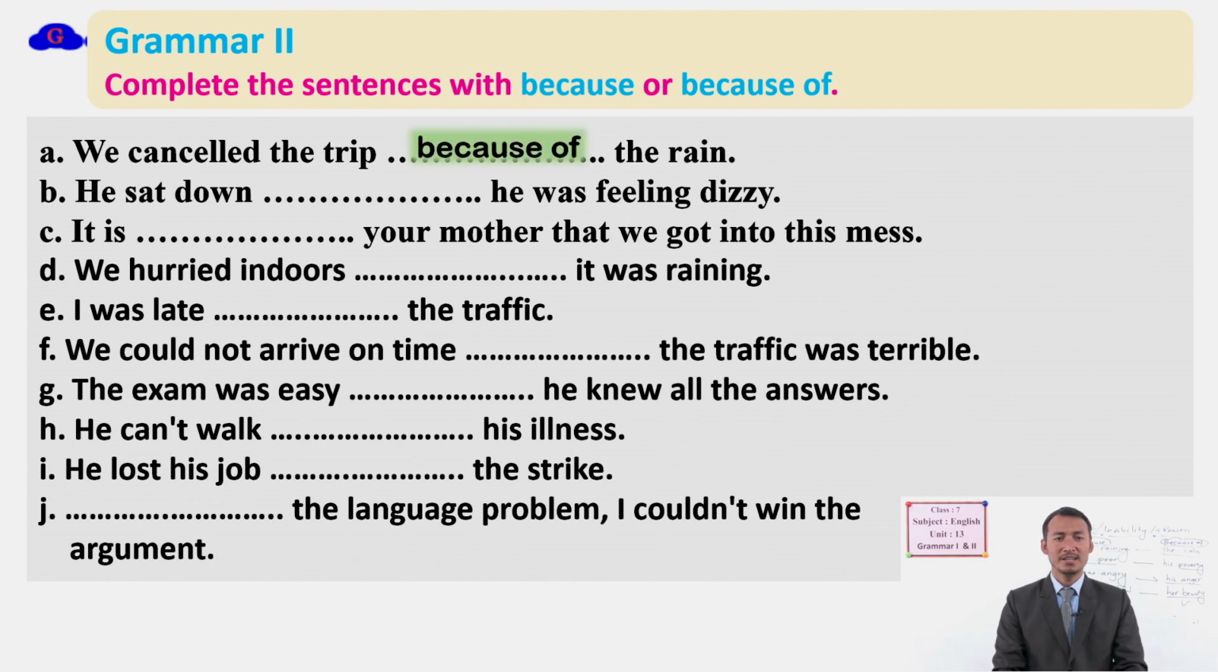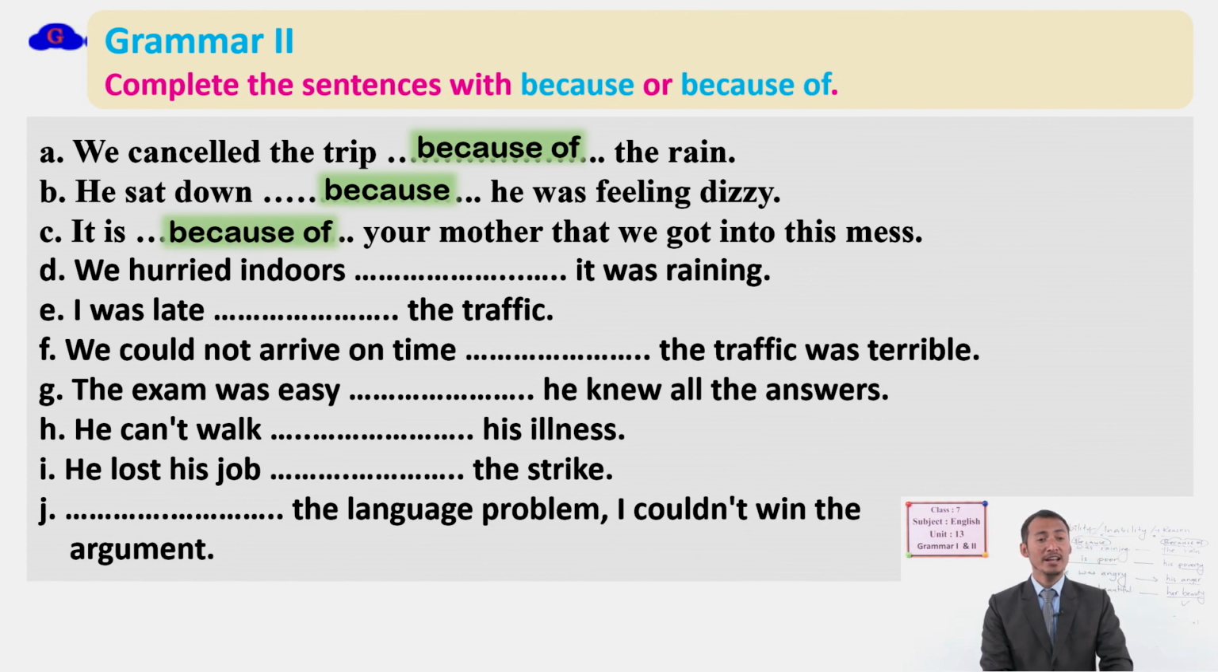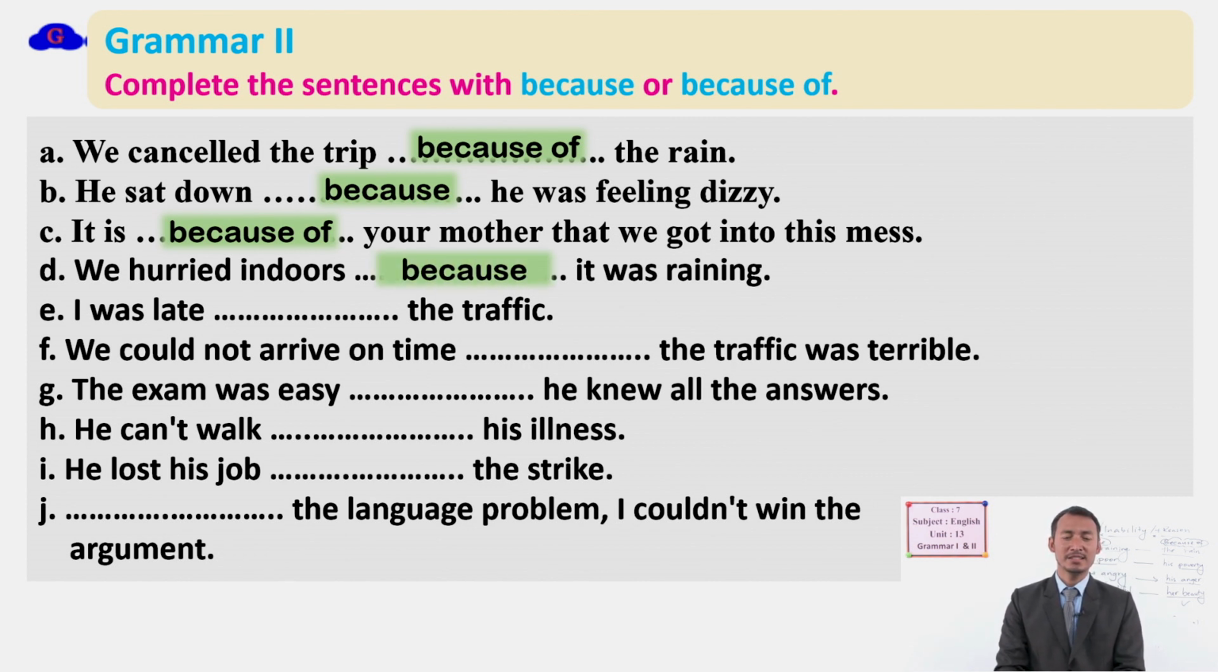It's because of. And he sat down, he was feeling dizzy. Is it a clause or noun phrase? Sentence B. Yes, it's because he was feeling dizzy. It is your mother. Now, is your mother a clause or a noun phrase? It's a noun phrase. So we say because of, yes. And we hurried indoors. Sentence D, we hurried indoors. It was raining. So "it was raining" is a clause, yes. So the answer is because, right.